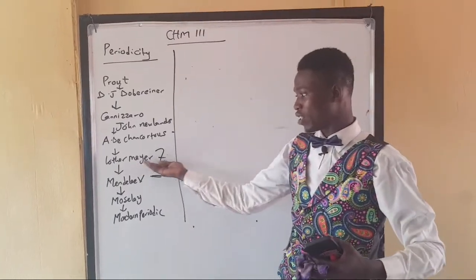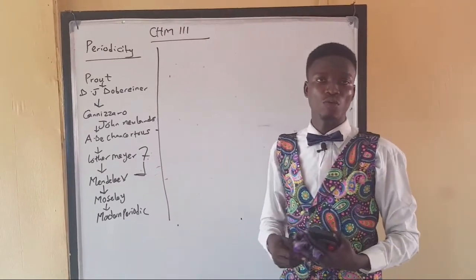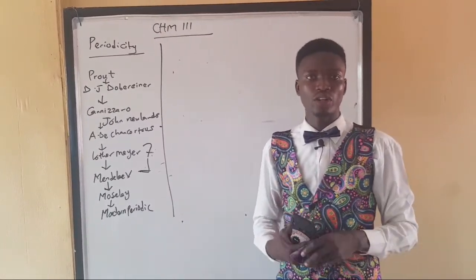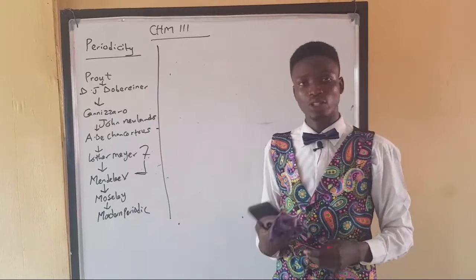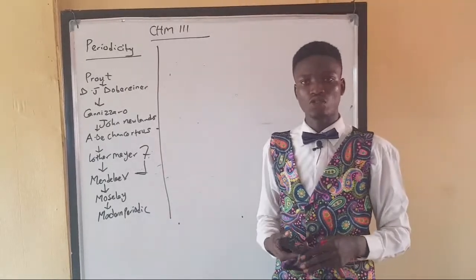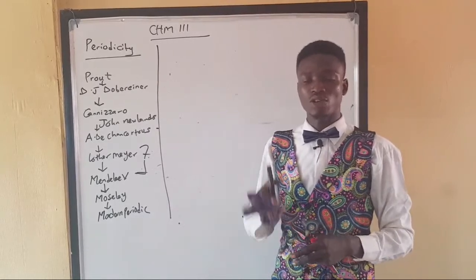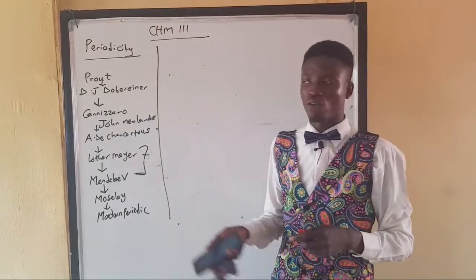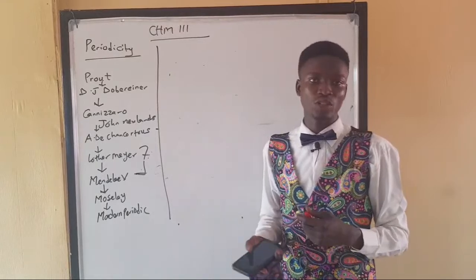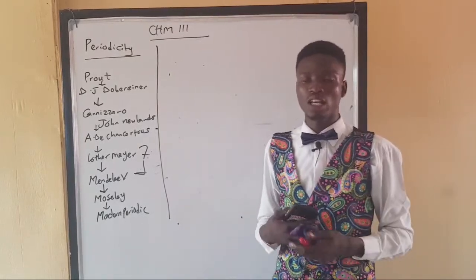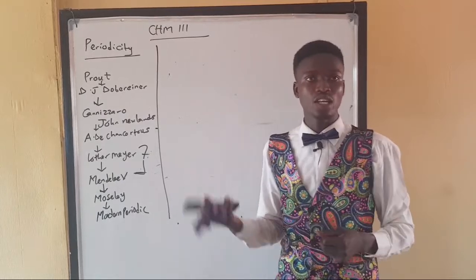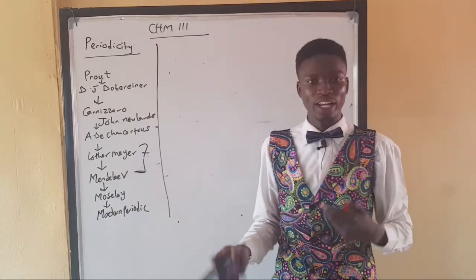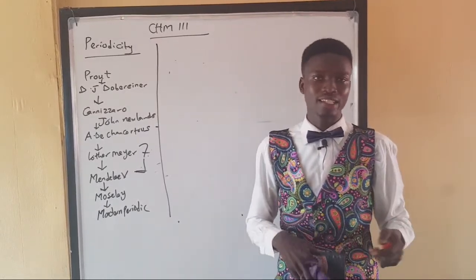I'm still on Mendeleev. Mendeleev was one of the scientists, in fact the major one, that received credit for the work on the periodic table. I said that he also used atomic mass like other people, but one of his uniqueness is that he was very specific, and he grouped the elements in a way that is very well arranged in groups and in periods. But we must also talk about the limitations of his work, which I've already discussed: Mendeleev's theory is actually deficient because it does not account for the noble gases and some other elements that we know today as lanthanides and actinides.